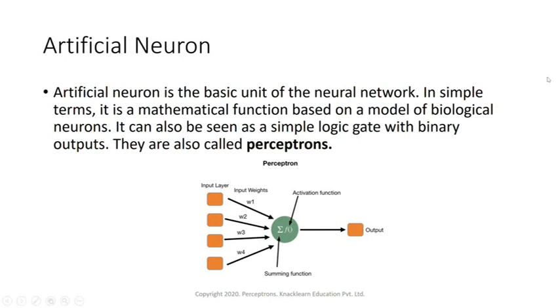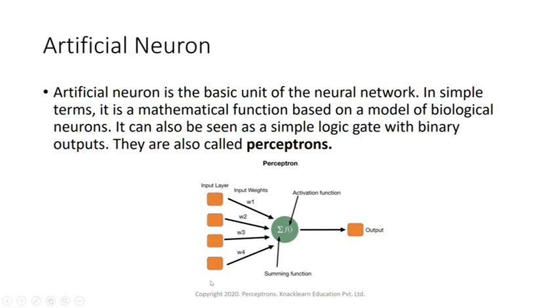It's also called perceptrons. It can be seen as a simple logic gate with binary output. So it looks something like this. It will just have some binary kind of output. You can see here we have an input layer, some input values.